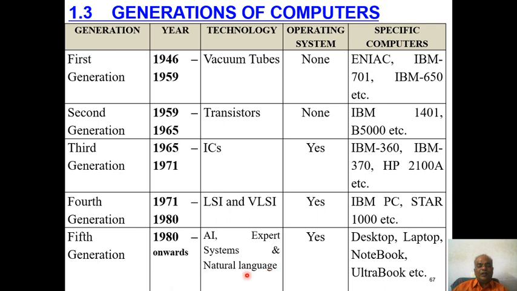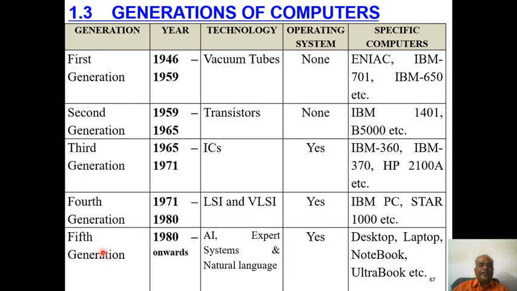Here also there are so many different operating systems. The specific computers are desktop, laptop, notebook, ultrabook, and mobile, etc. So these are the different generations: first generation, second generation, third generation, fourth generation, and fifth generation.